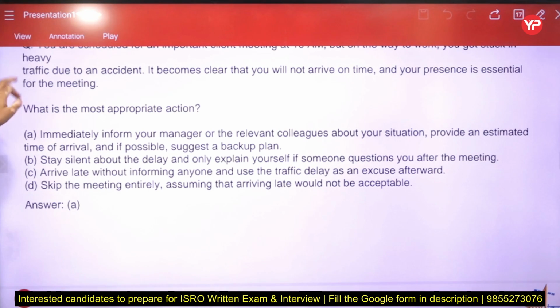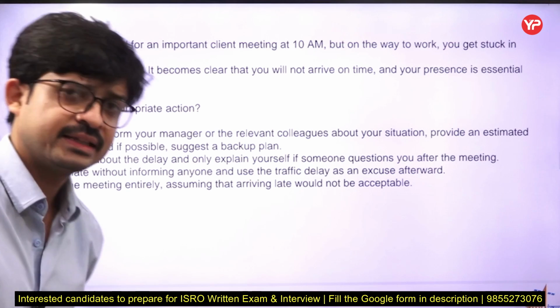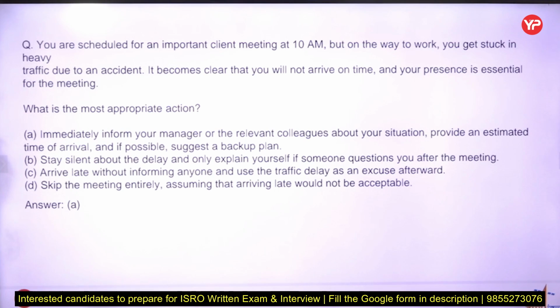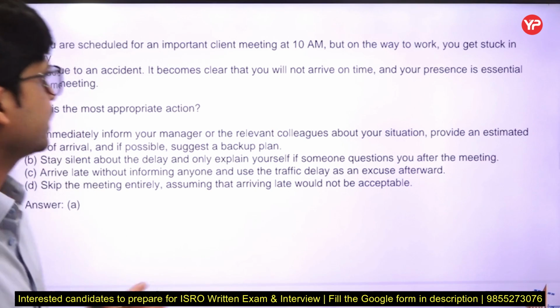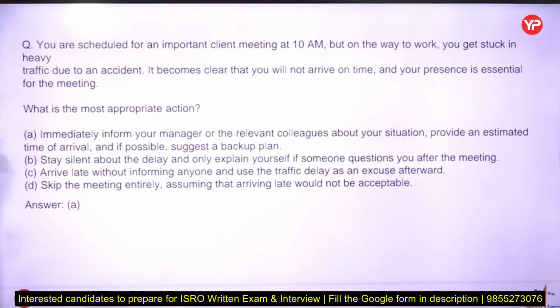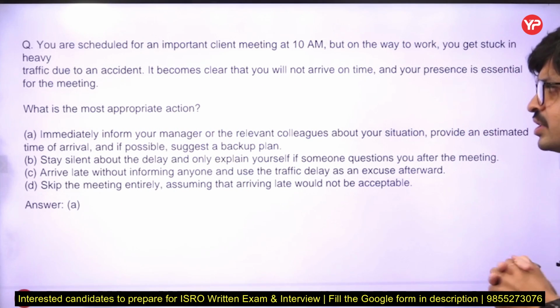You are scheduled for an important client meeting at 10 a.m., but on the way to work you get stuck in heavy traffic due to an incident. It becomes clear that you will not arrive on time and your presence is essential for the meeting. What is the most appropriate action? Now tell me, what is the most appropriate action.